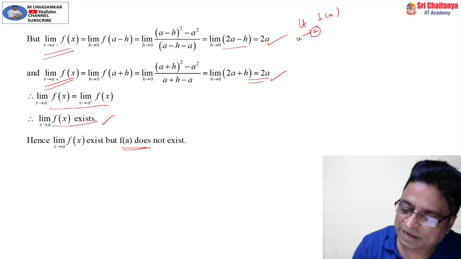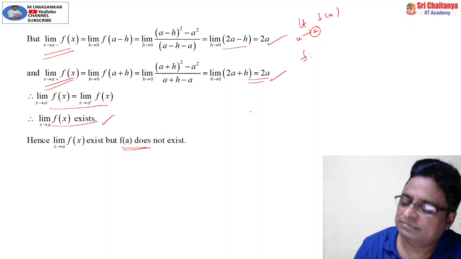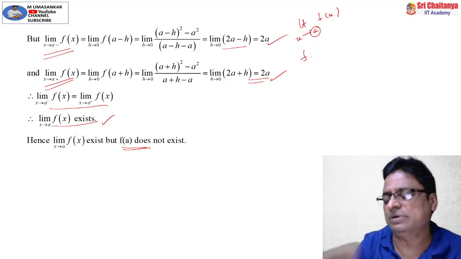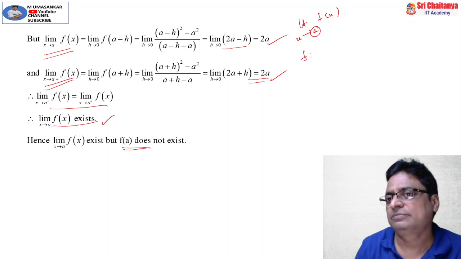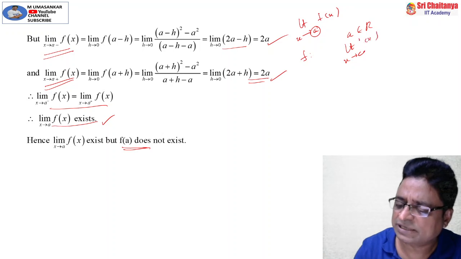See, again what I am repeating. Suppose f of x, f is a function. Function means it has some domain and it has some codomain. A is a real number. I would like to find the limit of the function at x is equal to a.